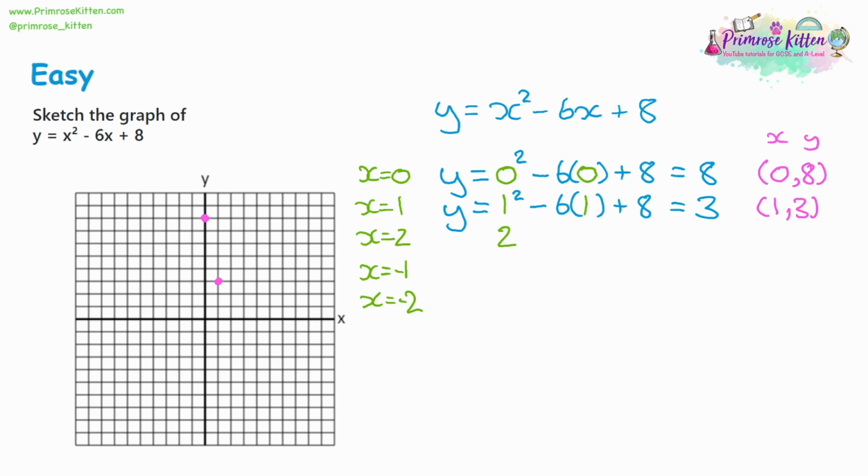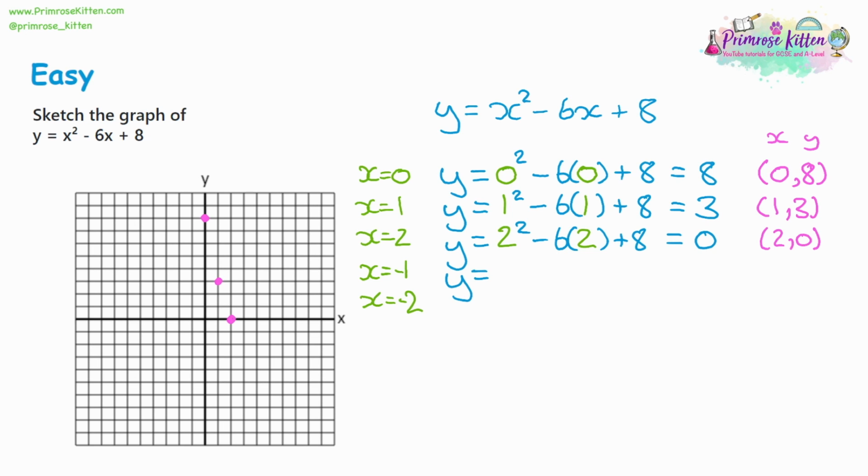So again, every single x will be replaced by 2, leaving us with y is equal to 2 squared, take away 6 lots of 2 plus 8. That's going to give us 4 take away 12 plus 8, which altogether will give us 0. So the coordinate 2, 0, which we can plot. Let's have a look at some negative numbers as well. So let's look at -1.